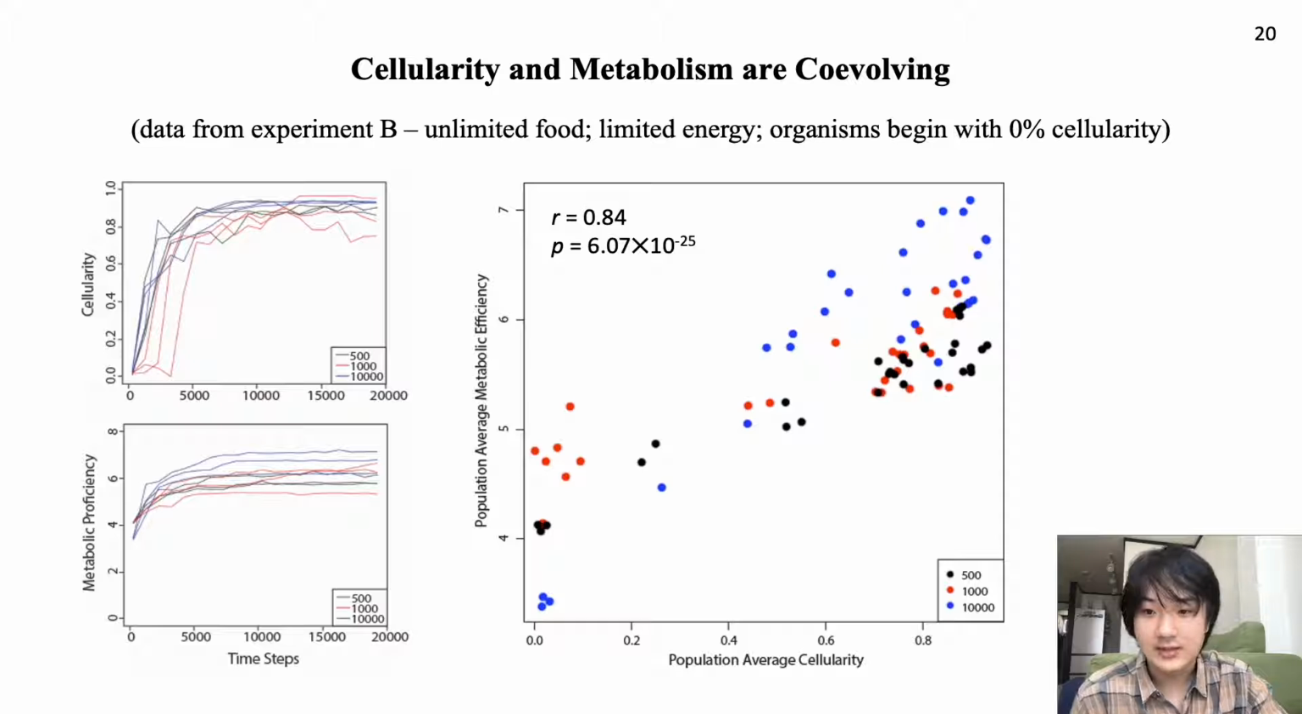We statistically confirmed this correlation between cellularity and metabolism, showing that they are indeed co-evolving, with the population averaged values for simulation set B taken at 250 step intervals showing a linear regression with a p-value under 10 to the minus 24.